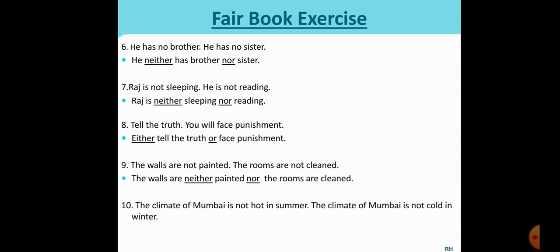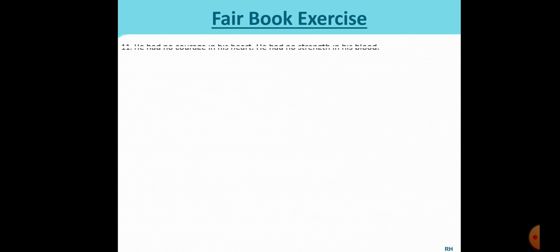The climate of Mumbai is not hot in summer. The climate of Mumbai is not cold in winter. Okay. So what we will do, students, here not is used. So again negative. So the climate of Mumbai is common. So we'll take it that way. Is neither hot in summer. Hot in summer is the first choice and cold in winter is the second choice. So neither hot in summer nor cold in winter. Great. Let's take the next one.